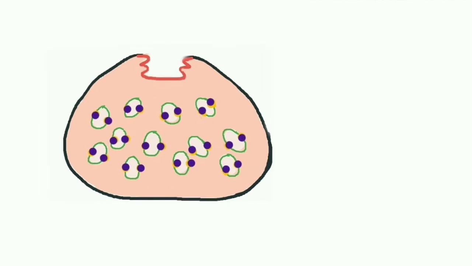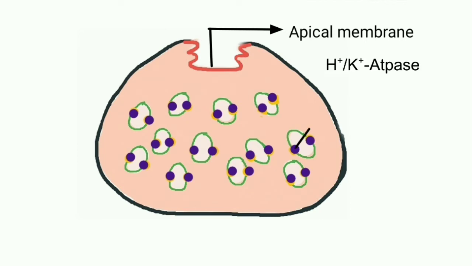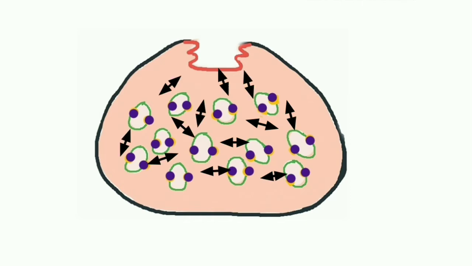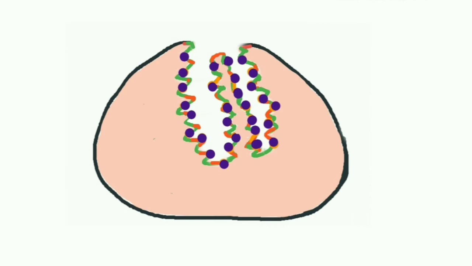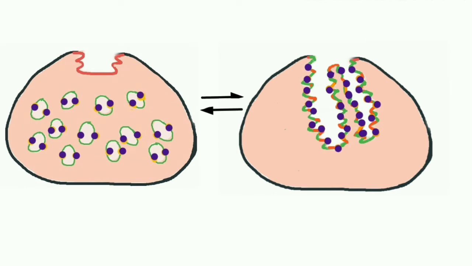In the resting stage, the parietal cell's apical membrane has limited area. The gastric acid pump, or H+ K+ ATPase, is found in the tubulovesicular membrane of the resting cell. Upon stimulation, tubulovesicles fuse with each other and connect with the apical membrane to form an extensive network of canaliculi, increasing the surface area of the apical membrane, which leads to the increased insertion of H+ K+ ATPase into the membrane, thereby allowing the increased movement of hydrogen ions into the stomach lumen, resulting in increased acid production. When stimulation ceases, the canaliculi break down and the tubulovesicles are restored.